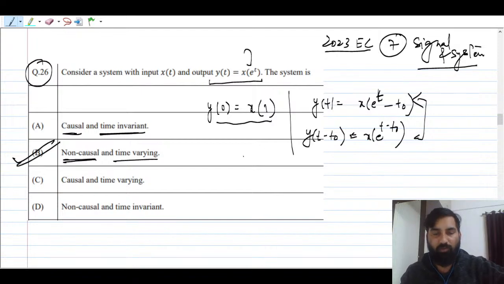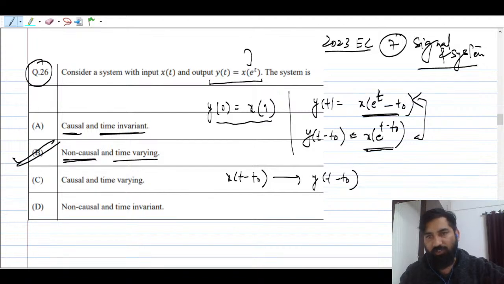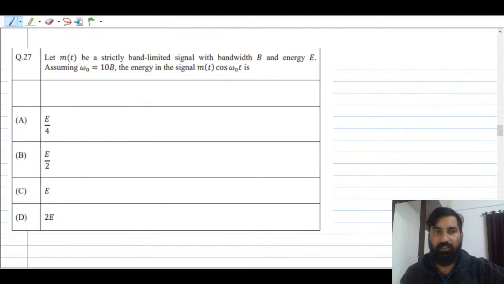First of all, what you have to investigate: if you are shifting your signal by t naught, your output should also shift by t naught. That is very important to keep in mind. But here you see both are not equal, so you can say that it is a time varying system, right? Let us solve the next question, question number 27. In the first question, you just had to investigate the causal as well as the time invariant or time variant property, right? That's it.